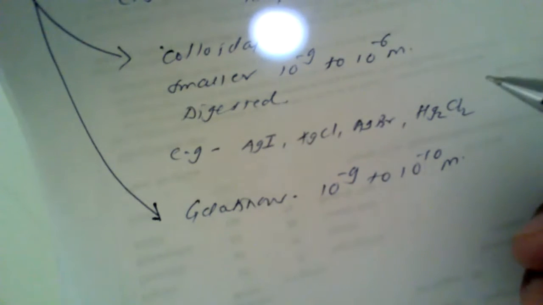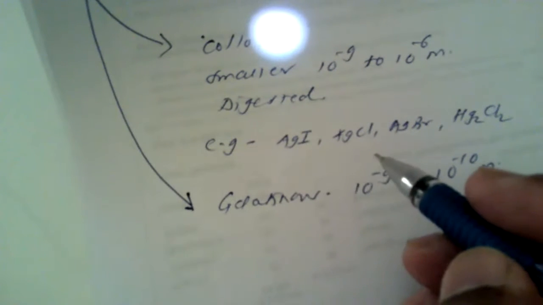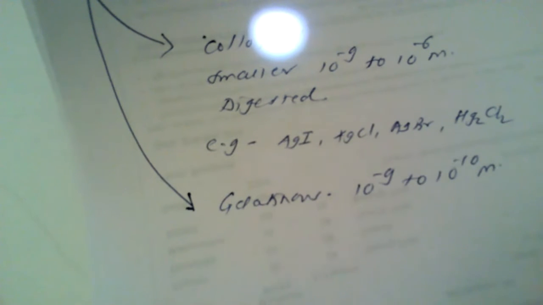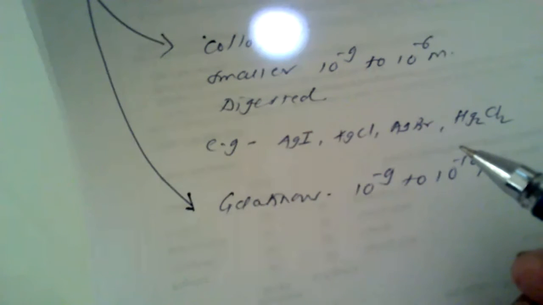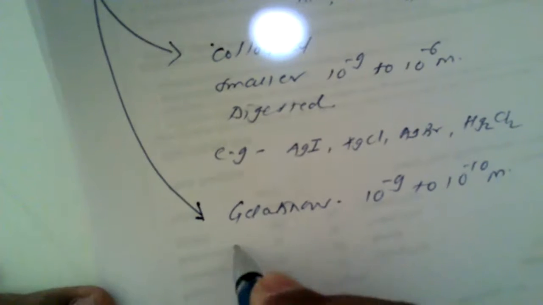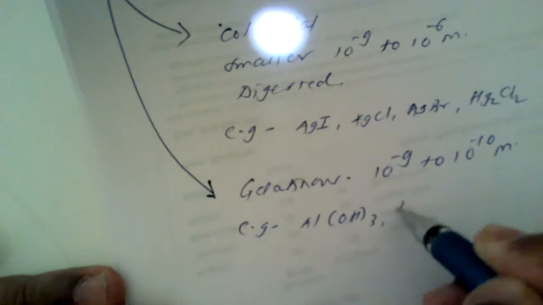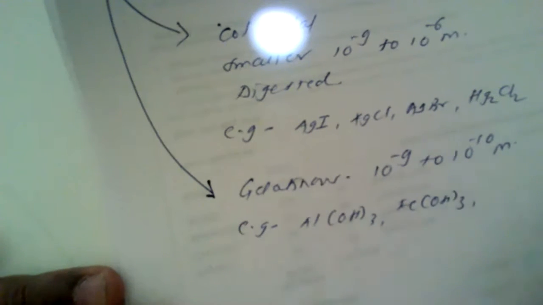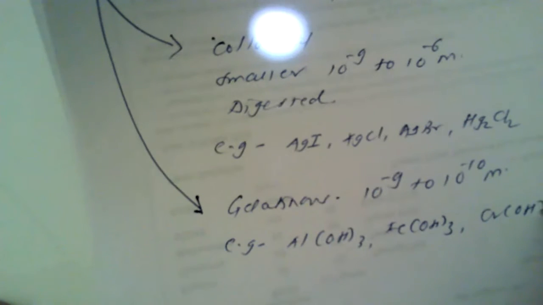Perhaps you remember that ferric hydroxide precipitate is very gelatinous. It is obtained in a bulky mass, and because it is obtained in a bulky mass, it retains an indefinite amount of water. Because of this characteristic feature, all gelatinous precipitates are also called precipitates of hydroxides. For example, the best known examples under this category are aluminum hydroxide, ferric hydroxide, Fe(OH)3, and another example, chromium hydroxide.